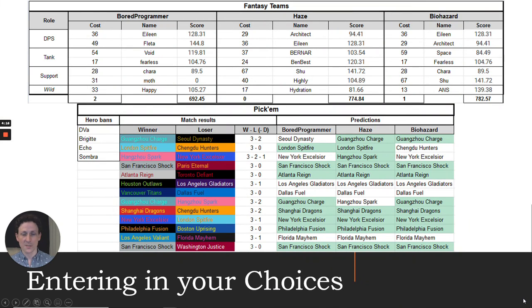So each participant will enter their choices into a weekly sheet, and you will enter the name of the players you want on your team and who you think is going to win the matches. So once the script is run the coming week, it will generate these scores and put them into the Google Sheet, and so then you'll know who has the highest fantasy score for that previous weekend and who predicted the match results correctly.